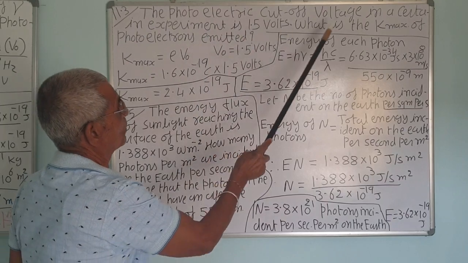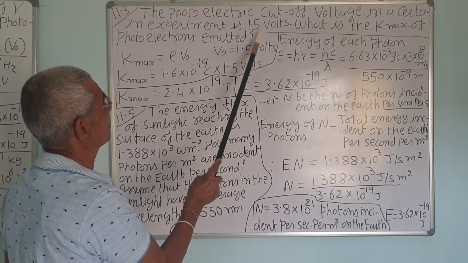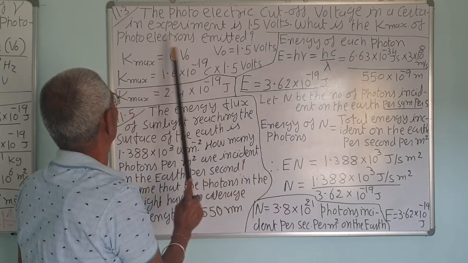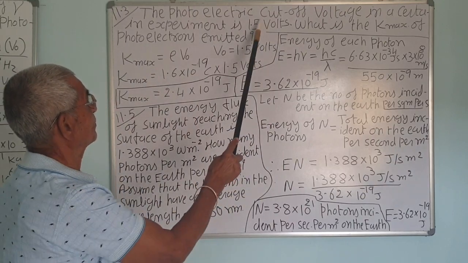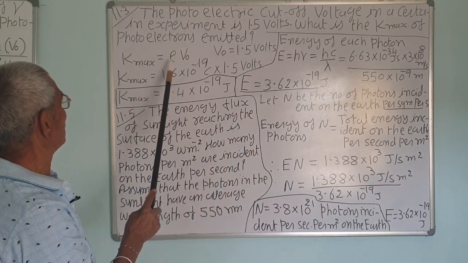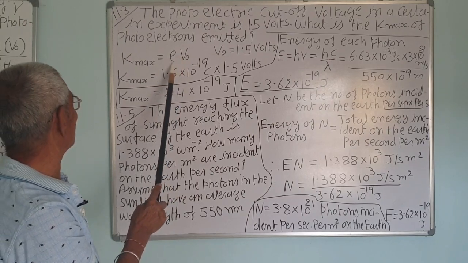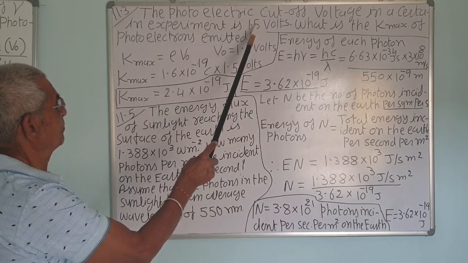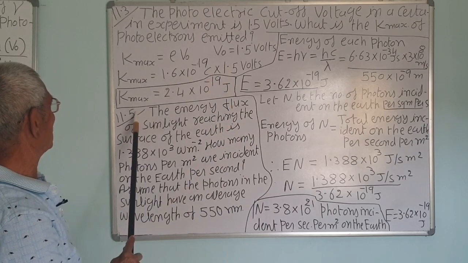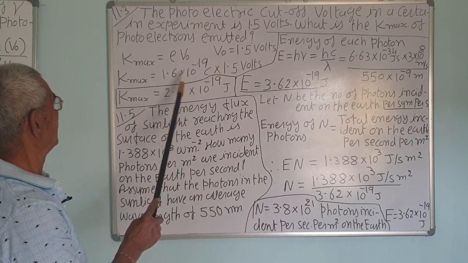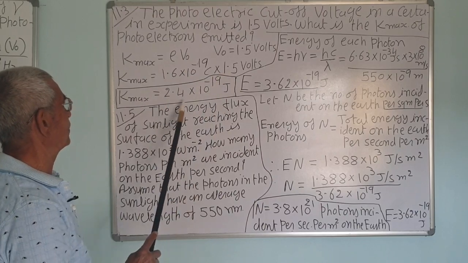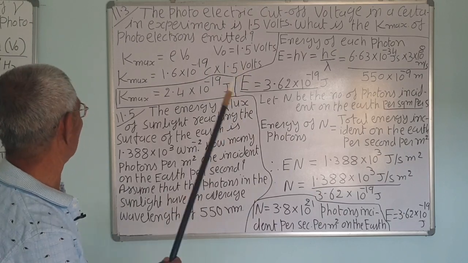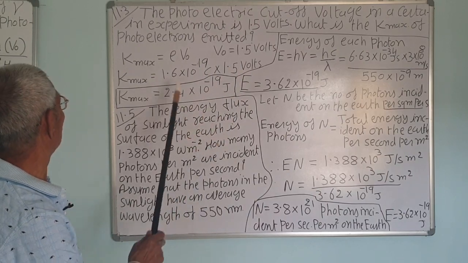The photoelectric cutoff voltage in a certain experiment is 1.5 volts. Cutoff, that is stopping potential. What is the K maximum of the photoelectron? The cutoff means that is stopping potential. So K maximum is stopping potential V0 or cutoff potential times e. So K maximum is equal to 1.6 into 10 to the minus 19, voltage is given as 1.5 volt, correct. 1.6 into 1.5, that is 2.4 into 10 raised to power minus 19 coulomb into volt, that is joules, correct. So very simple, the easiest example.